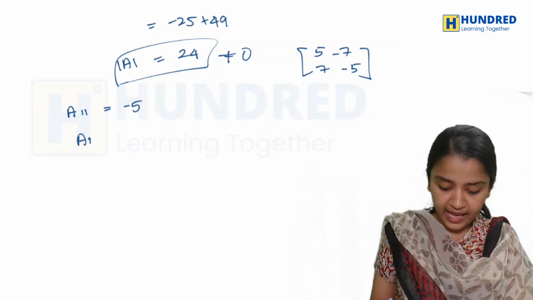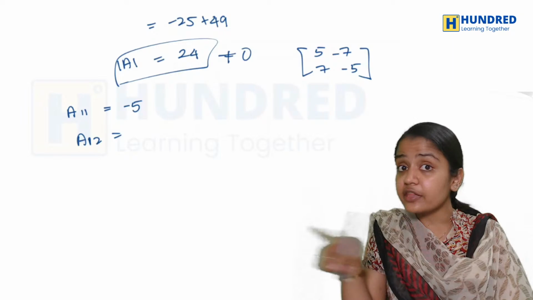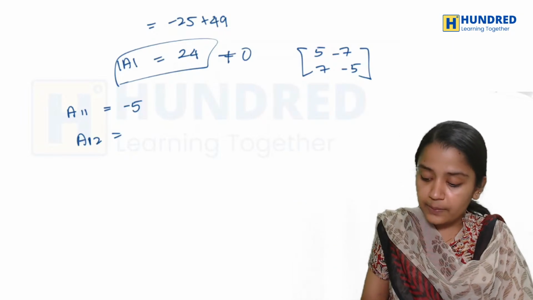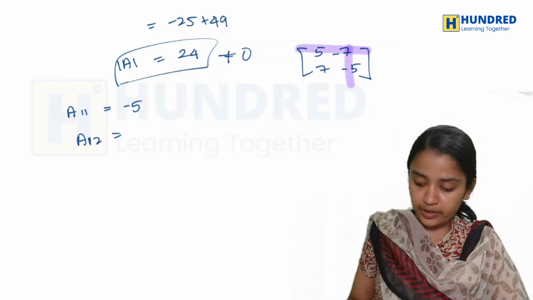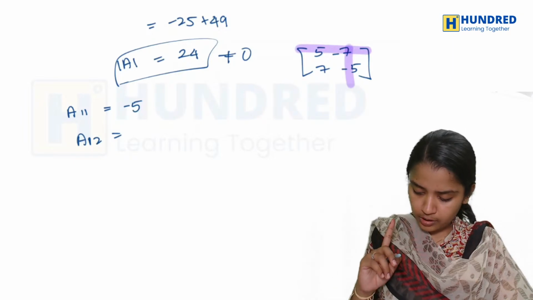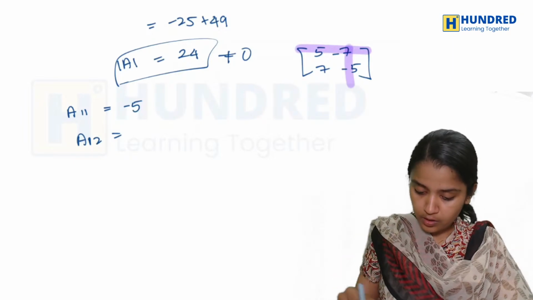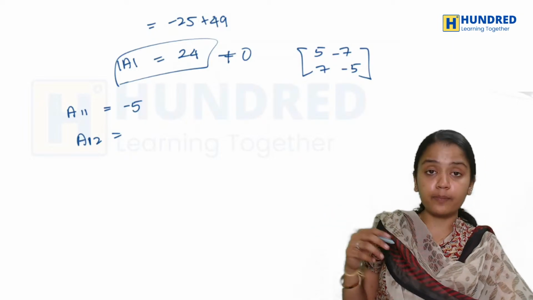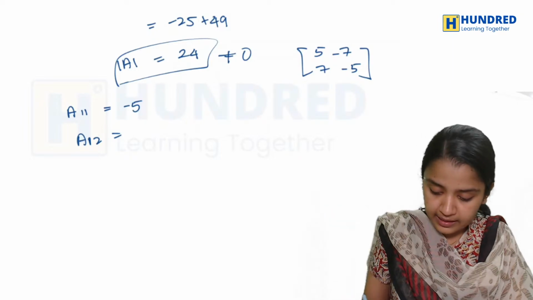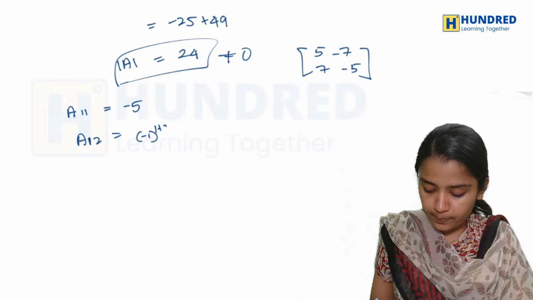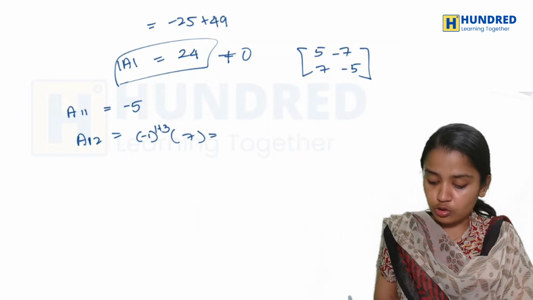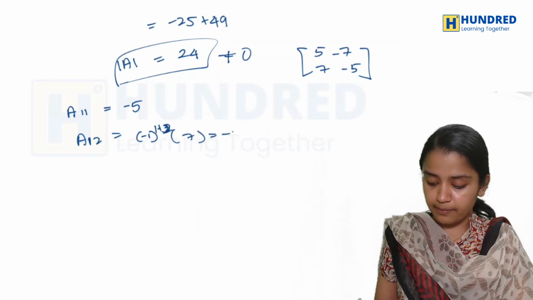Next will be A12. So I'll be removing the first row and the second column. Sorry, first row and second column, and you have to put minus 1 power. So basically it will be minus 1 power 1 plus 2, into 7, so it will be minus 7.